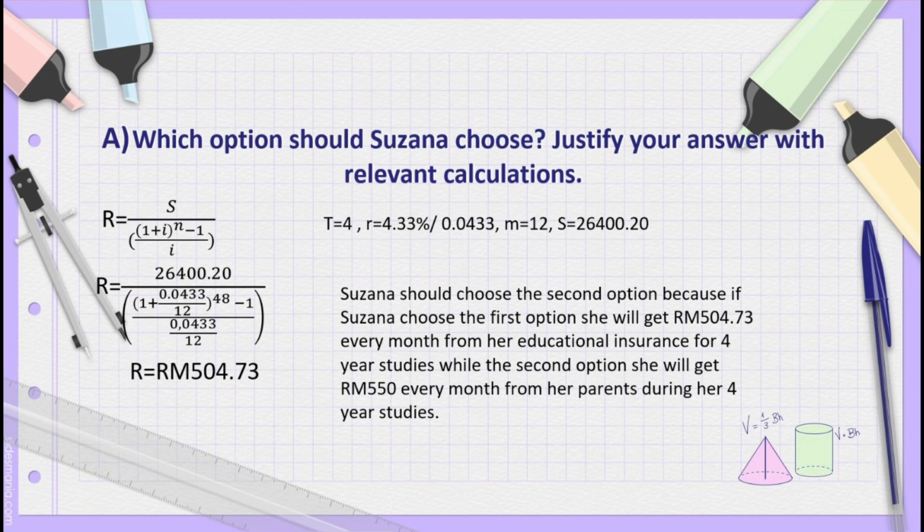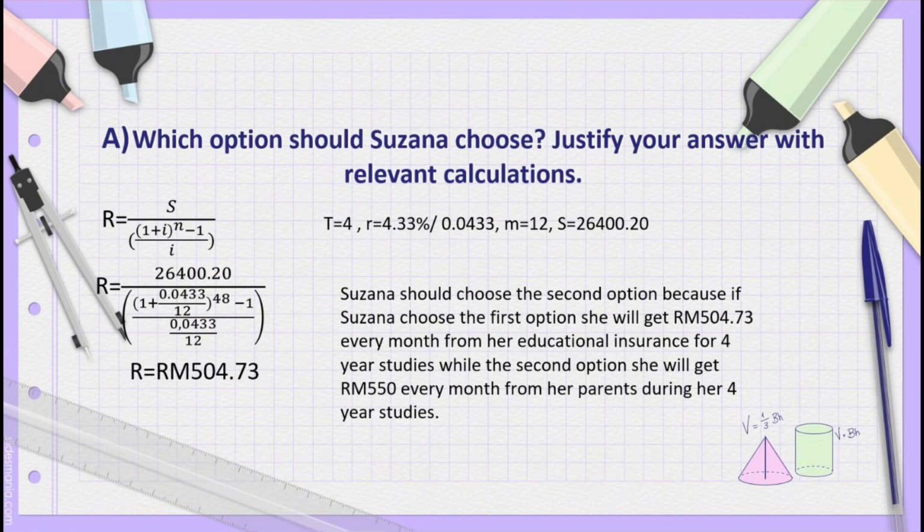So, the time is 4 years. The rate is 4.33% or 0.0433, and m equals 12 because it is compounded monthly. S is equal to 26,420 ringgit and 20 cents. Next we will transfer the information into the formula.